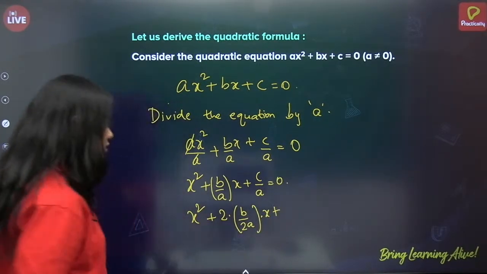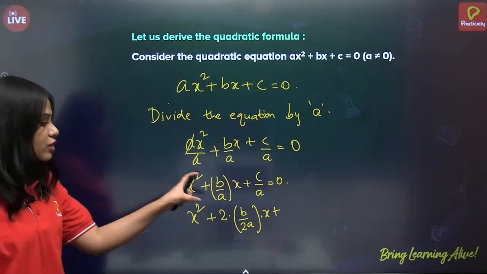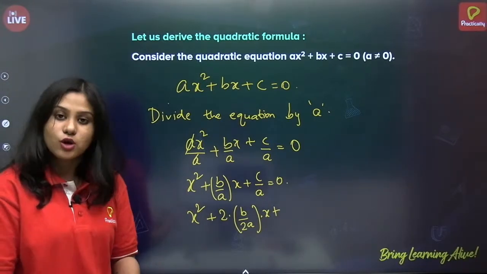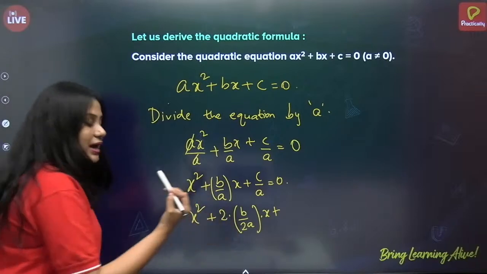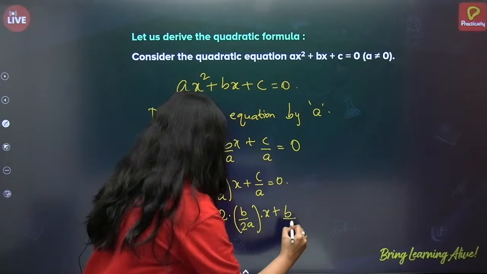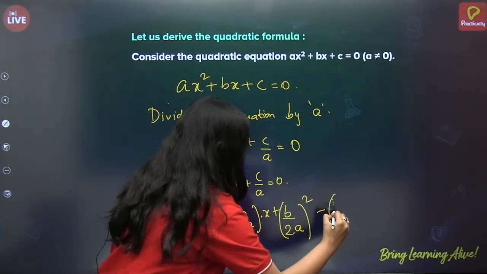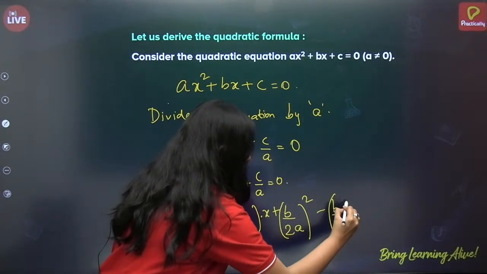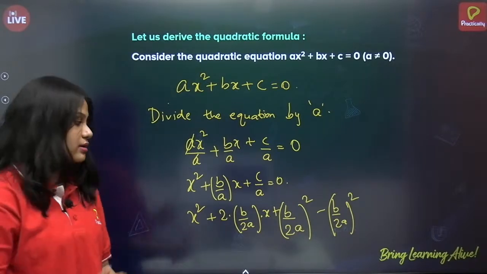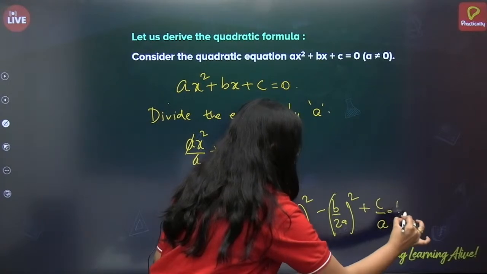Okay, plus, so I have multiplied 2 and divided by 2 for the b by a. So it will be b by a only, right? For the convenience of solving, I have just multiplied 2 divided by 2 with this. Next, plus (b by 2a) whole square minus (b by 2a) whole square. So here I have added and subtracted (b by 2a) whole square. Now what else is left? Plus c by a is equal to 0.